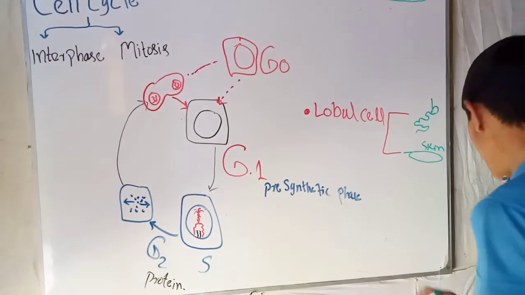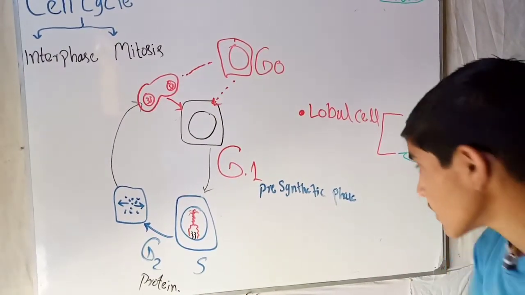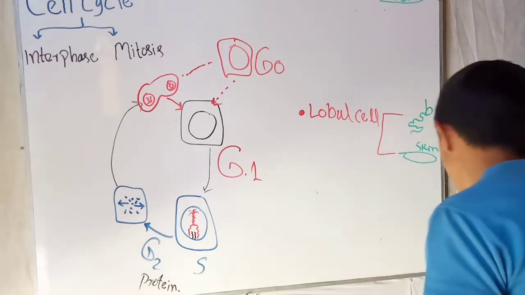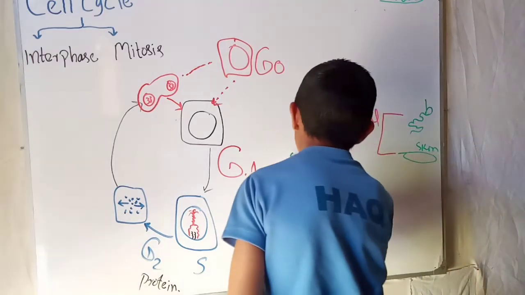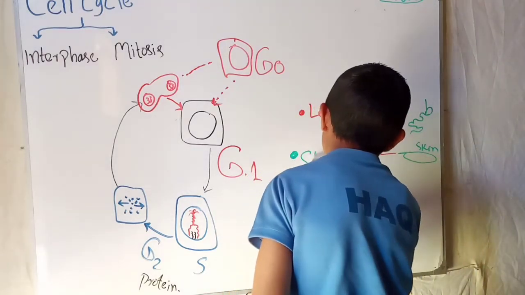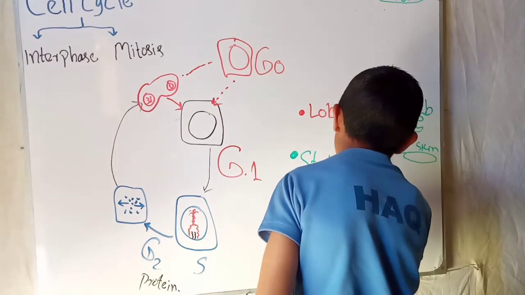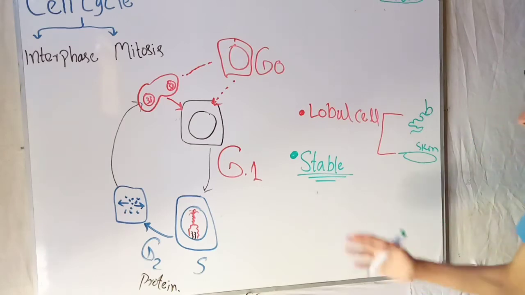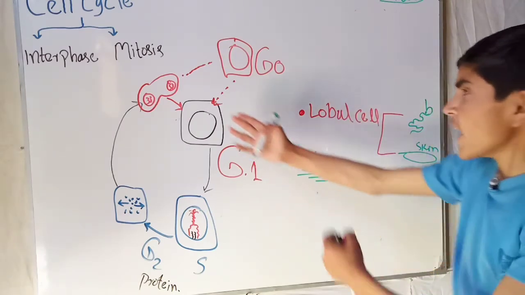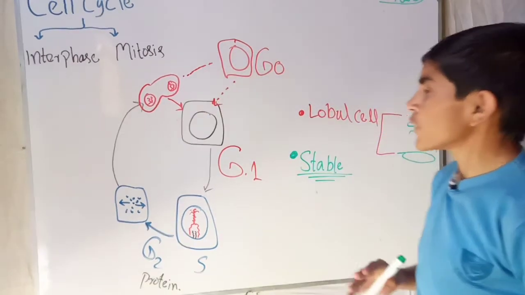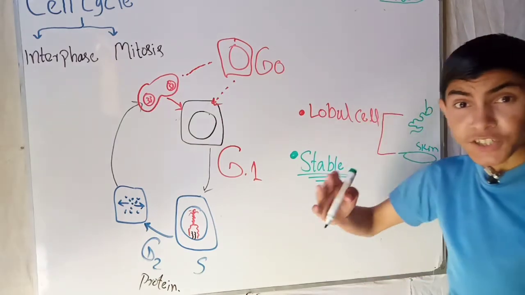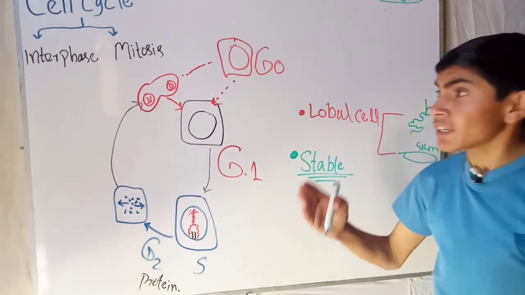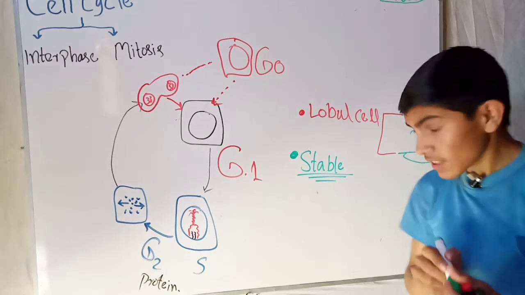Now, the second type of cell is called stable cell. These are the cells which enter the G0 phase but have the ability to again enter the interphase.